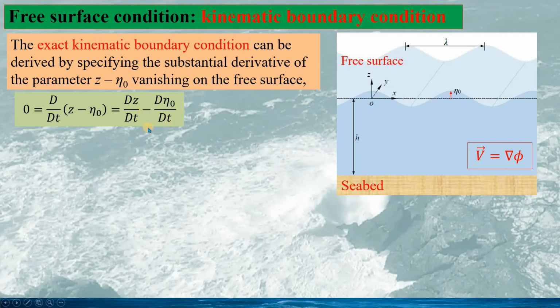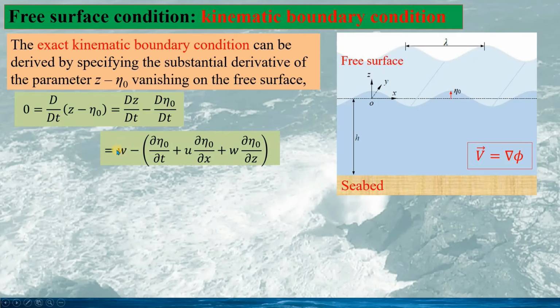This expression actually means we have 2 different ways to calculate the fluid particle velocity along the z direction. This and this are the same but use a different form. So the first term would be the velocity component along the z direction. But this term would be different because eta 0 is a function of x, z, and t.